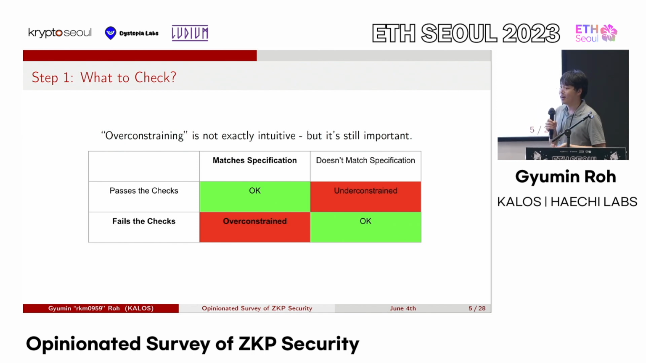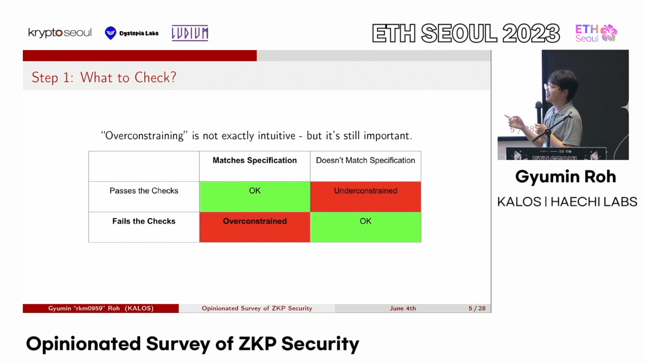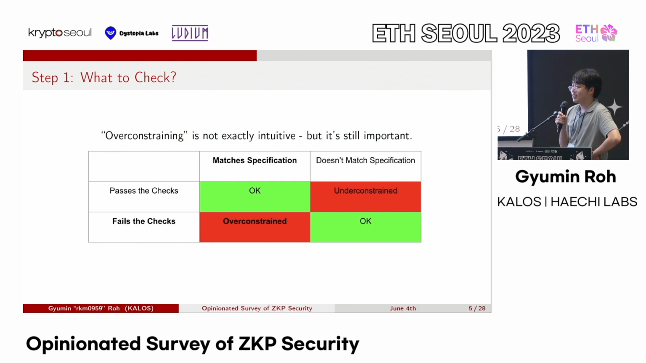That's obviously a big issue. And while in ZKP security, usually the more emphasized mistake between under constraints and over constraints is the under constraints, because it happens much more, at the same time, we should not take the over constraints very lightly.